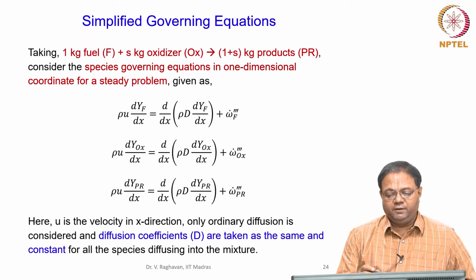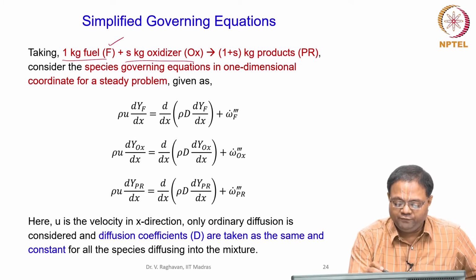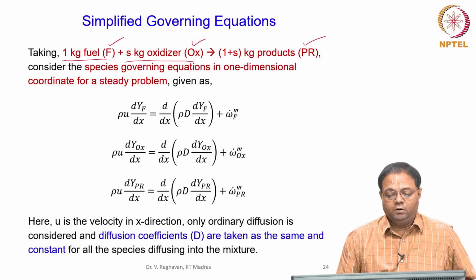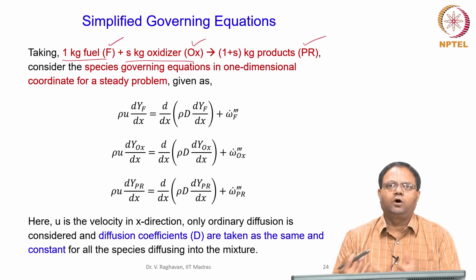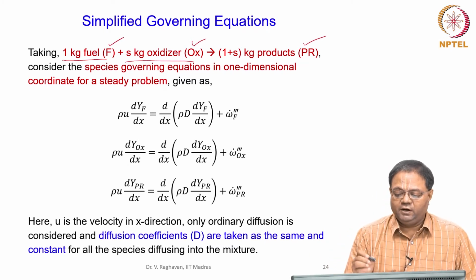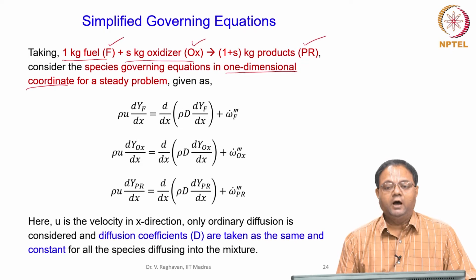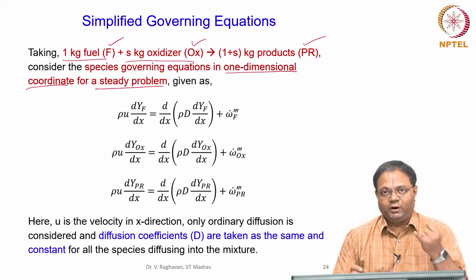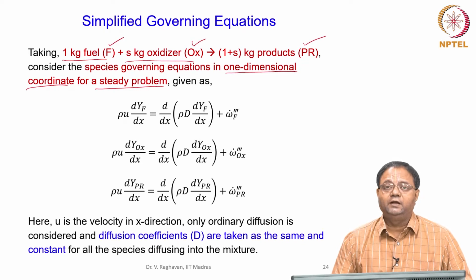So taking the same global reaction, 1 kg of fuel, S kg of oxidizer. I am saying fuel is F, oxidizer is OX, and product is PR. I am not taking into account products like H2O, CO2, etc. Just group everything and call it product stream, PR. Now let us consider for simplicity a one dimensional coordinate, say x coordinate, and we also consider a steady problem, so the transient term, dou by dou t, is neglected. So with one dimension and dou by dou t neglected, I get an ordinary differential equation rather than a partial differential equation.